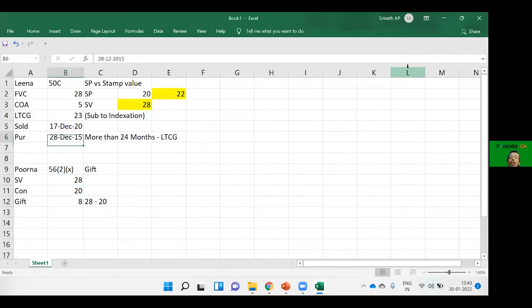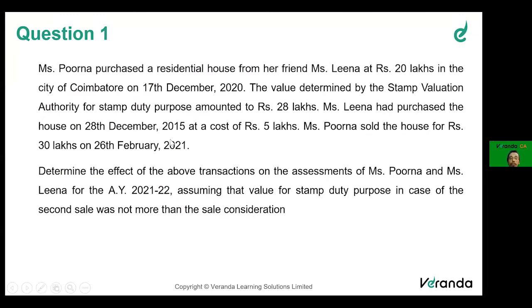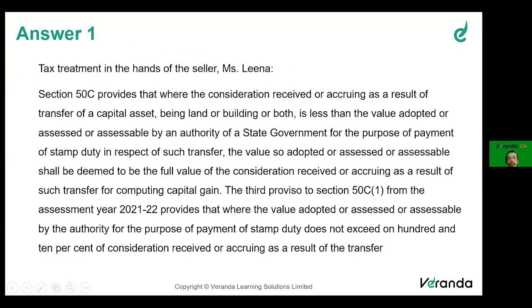Friends, please understand, all are in lakhs. I am not typing 28 lakhs fully, I am saying 28. So it's all understood. We are going more on substance. It's not 28 rupees, it's only 28 lakhs. Again, friends, if you have got doubts, please stop me. The requirement is that you all understand the issue, not about completion. So it is 28 minus 20. You will end up having 8 lakhs as gift for Purna. Right? Then Purna sold. We'll come back to that. We'll understand only until this point for now.